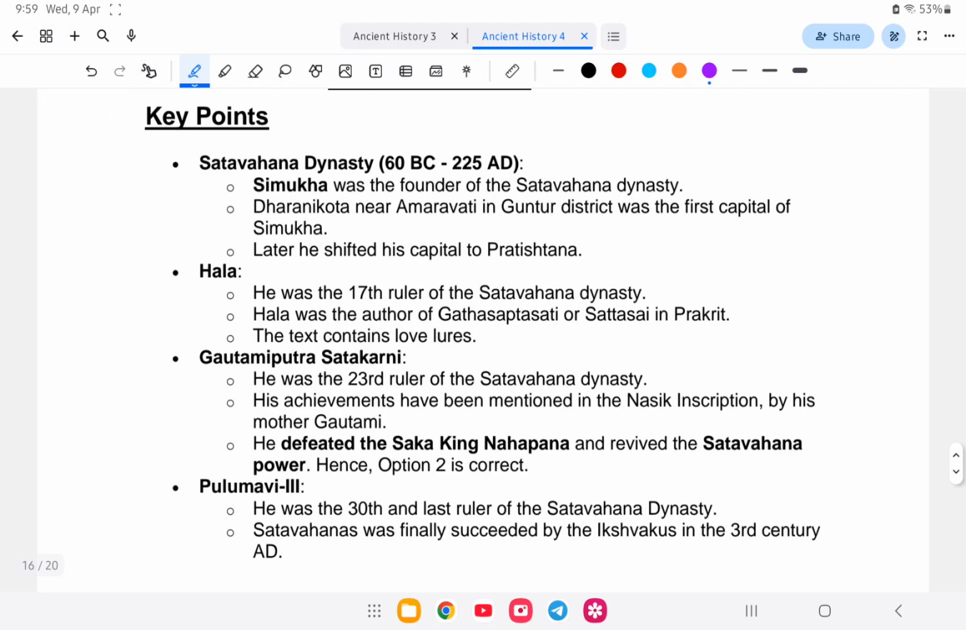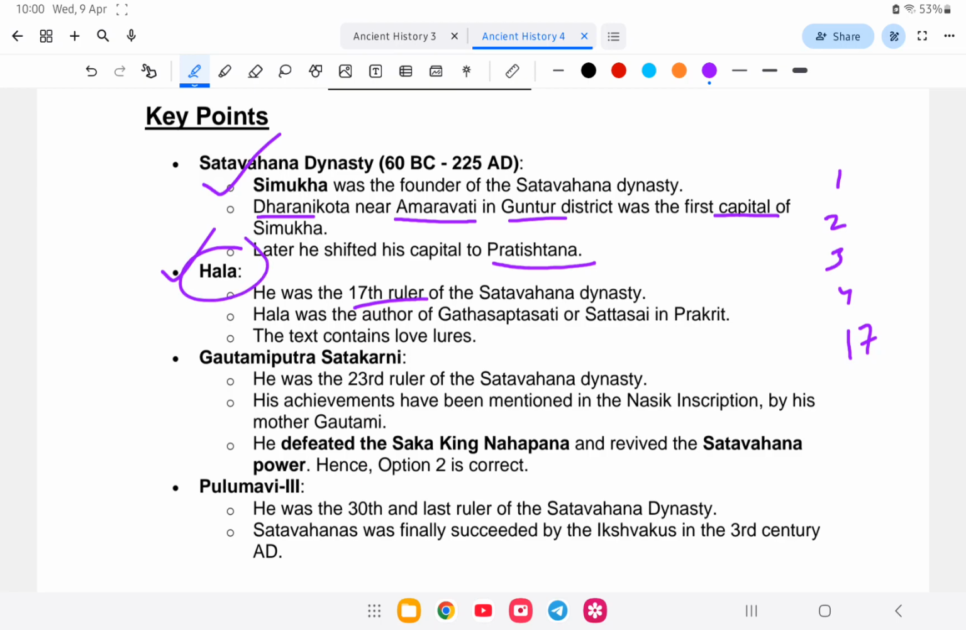So the Satavahana dynasty was started by Simuka first, near Dhara Nikota near Amaravati in Guntur district, the first capital, which was later Pratishthana. Next, Hala comes as the 17th ruler in the direction of chronology, 1, 2, 3, 4, and the 17th is Hala of the Satavahanas, and Hala wrote the book Gatha Sapta Sati or Gathasattasai in Prakrit. Next in the list, the 23rd, is Gautamiputra Satakarni.